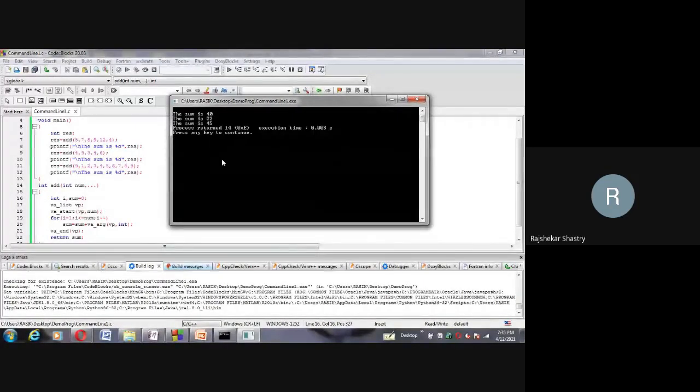First step is to create a variable of va_list type, and then that variable should be bound with the first argument of your parameter, that is, in my case, num. Once the binding is over, we can fetch the arguments one by one from the remaining list with the help of va_arg. This is also a macro, which takes the va_list variable and the type, fetches the remaining arguments one by one and gives them in return.